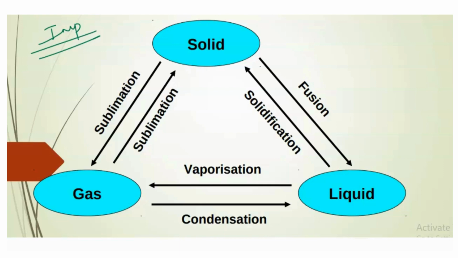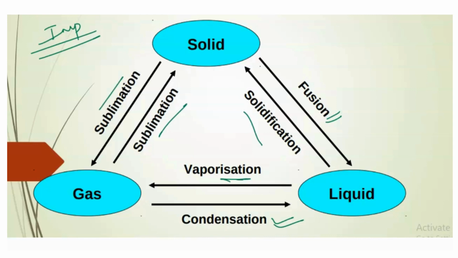When solid gets converted into a liquid state, we call it as fusion. वही liquid, if you convert it back to solid state, we call it as solidification. Liquid getting converted to gas is vaporization, and gas converting into liquid is condensation. Okay. Then similarly, solid getting converted into gas is called sublimation, and gaseous state converting into solid is also called sublimation.